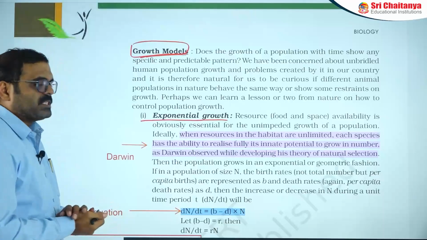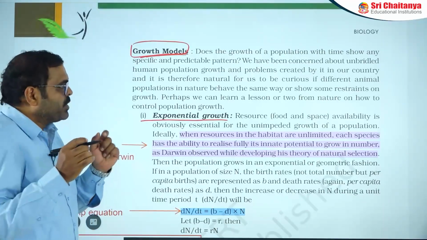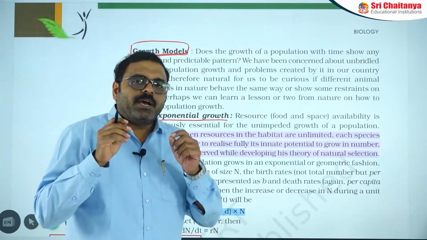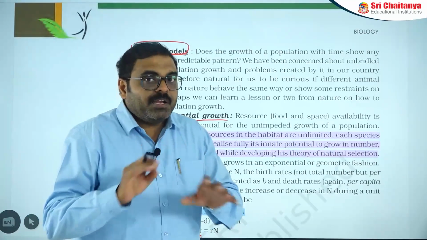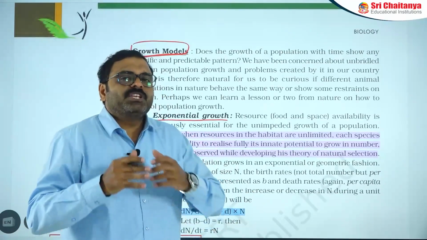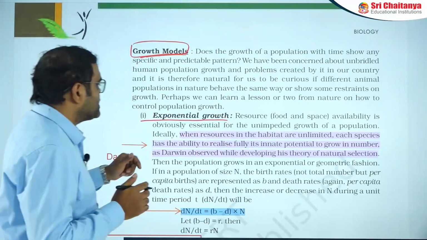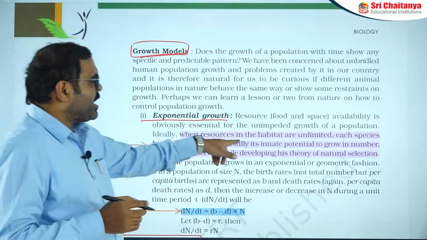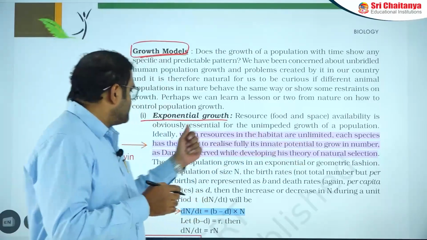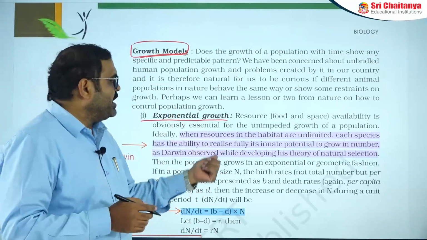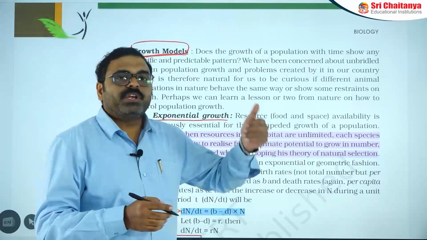Exponential growth means that when resources like food and space are absolutely unlimited, then the population can grow and ultimately increase. So when the resources in a habitat are unlimited, each species has the ability to realize fully its innate potential to grow in number.